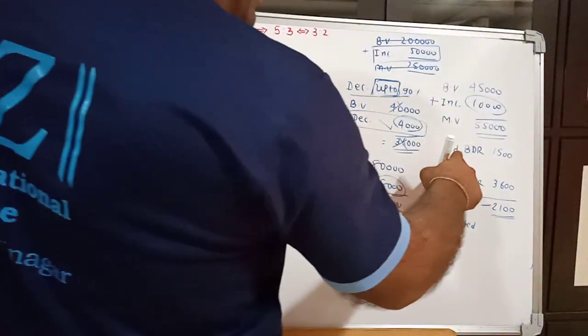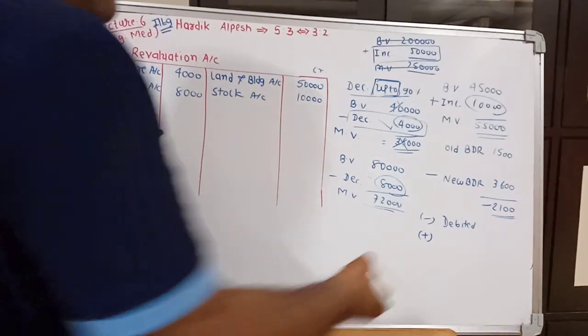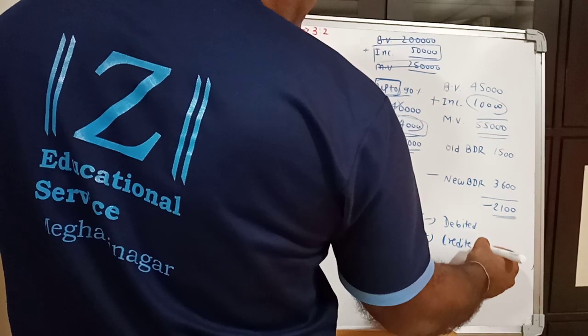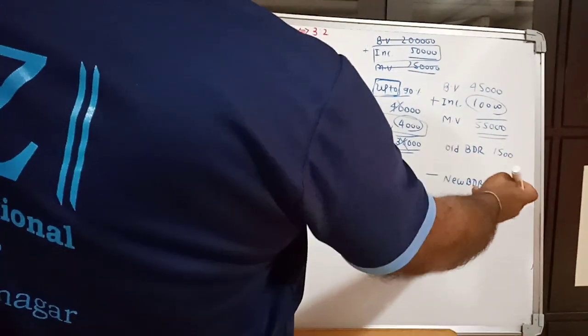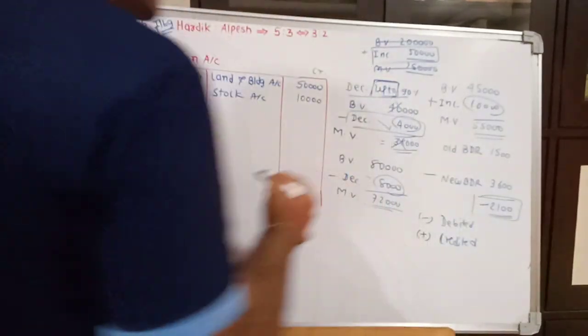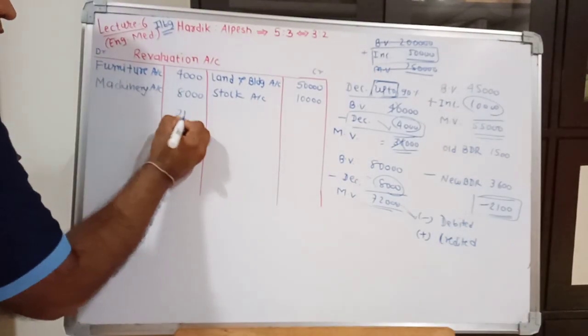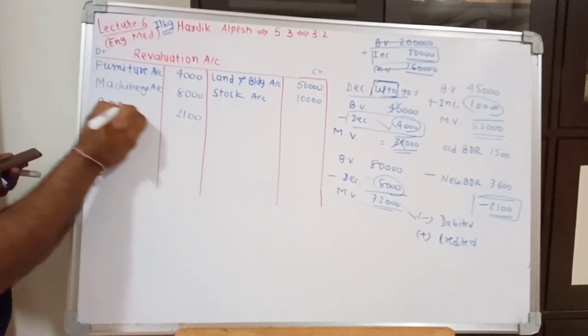And if this subtraction value comes in positive, then it will be credited. So here old BDR 1500 minus new BDR 3600. What answer have we got? 2100 negative. So we have to debit it in revaluation account as BDR account.